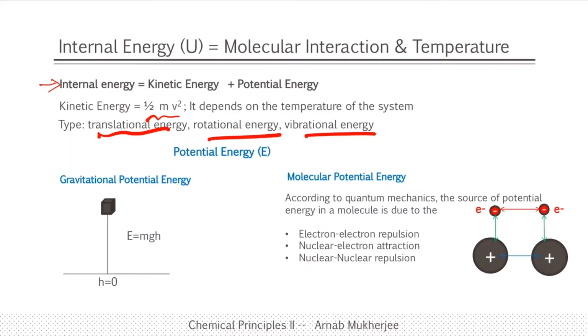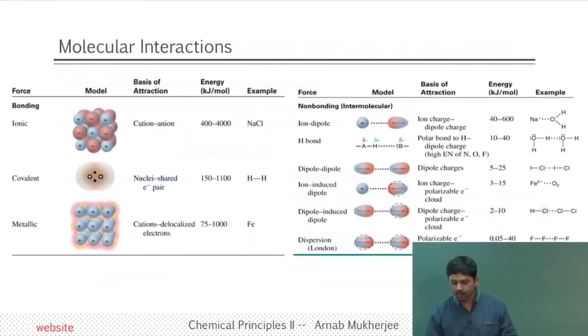However, it is not always possible to solve quantum mechanical problems for big systems. Therefore, these interactions manifest in several empirical categories. We categorize these fundamental interactions between electrons and protons into several empirical categories, which are known as bonding or non-bonding interactions.